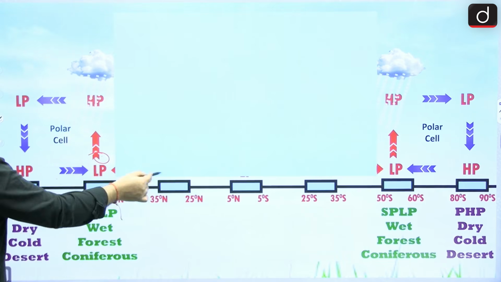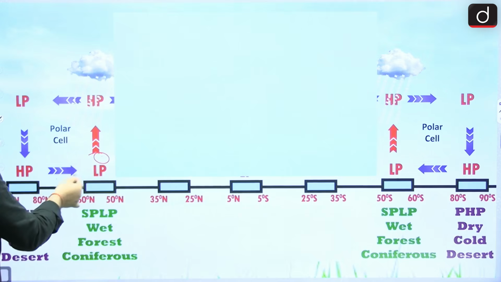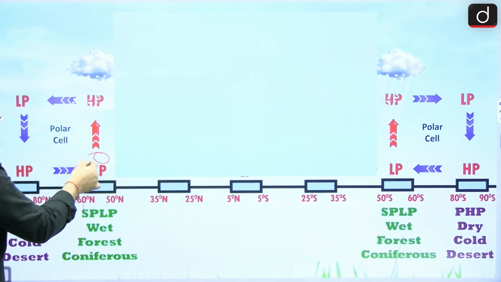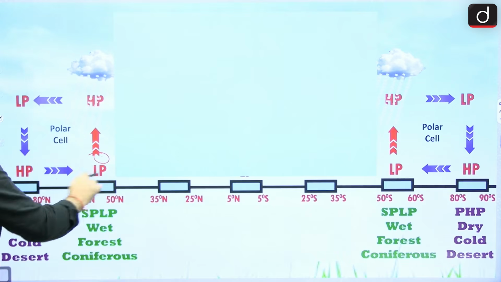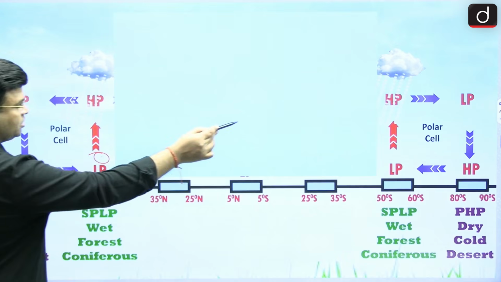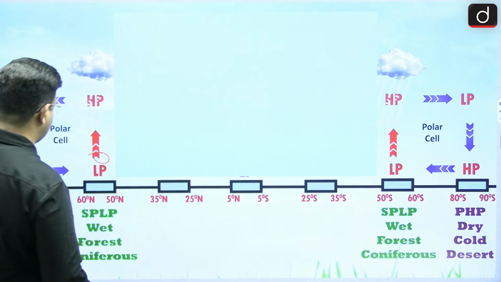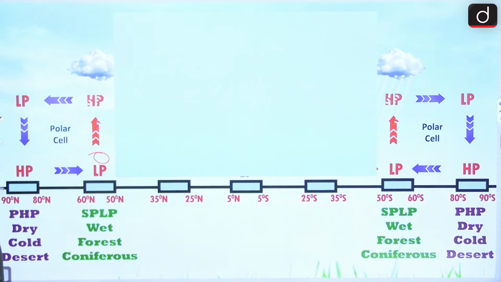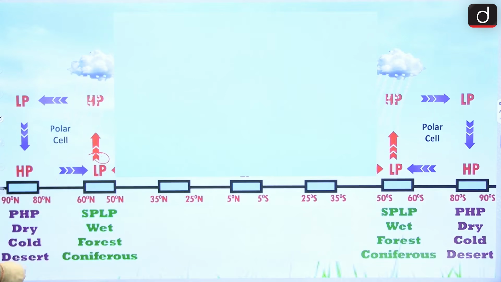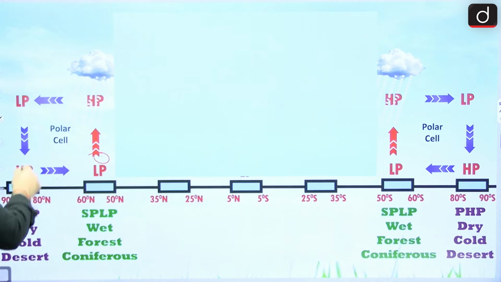Yes, the Ferrel Cell part and this polar cell part are creating a cold air mass here and a warm air mass coming in this region. On the surface it is moving equatorward, and in the upper atmosphere towards the poleward. The same is there in the southern hemisphere. It extends from 60 to 90 degree latitude, and it is the polar cell. Here the cold and dry winds descend in this region.